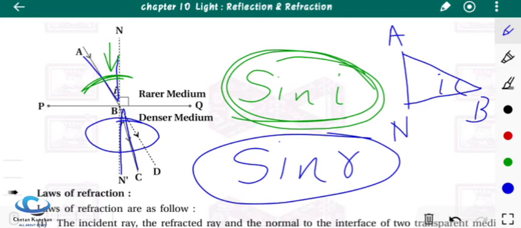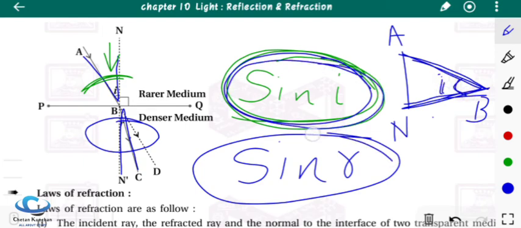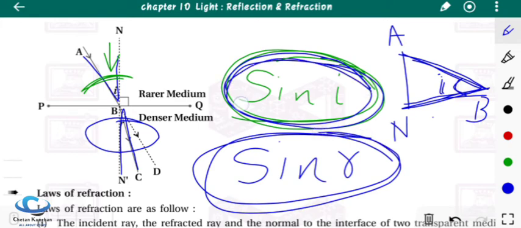So how can I find out the measure of I? I can take the ratio of two sides. Now which are the two sides? I will take the ratio of this side and this side, and then the value I get is called sin i. Already we have given the value I. So sin i and sin r, this is for angle of incidence and this is for angle of refraction.